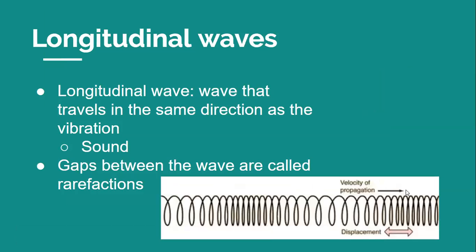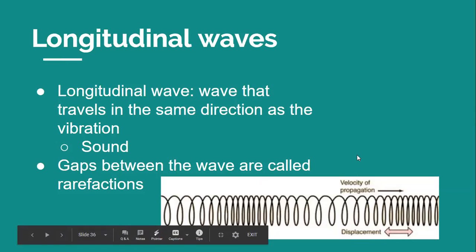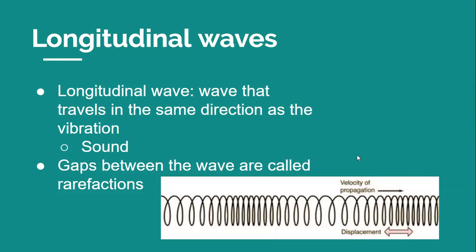We also have these longitudinal waves, a different type of wave. So a wave that travels in the same direction as the vibrations that produce it is called a longitudinal wave. So sound is a longitudinal wave. Sound travels from speakers when flat surfaces inside the speakers vibrate in and out, compressing and expanding the air next to them. This longitudinal wave in this particular picture is like a spring toy.